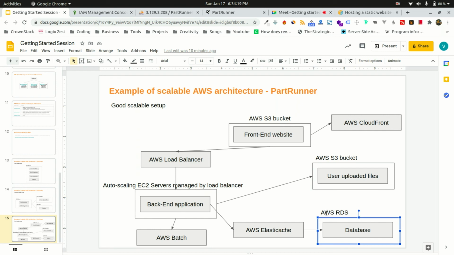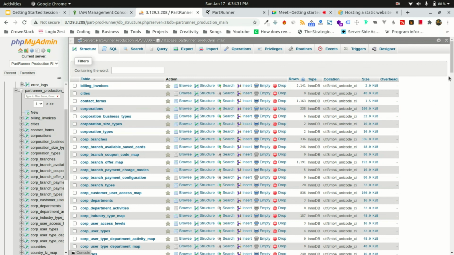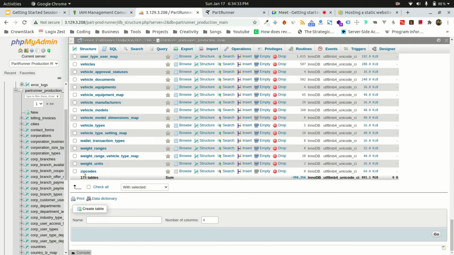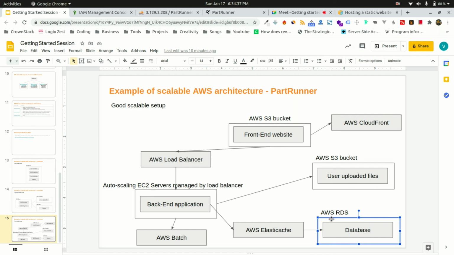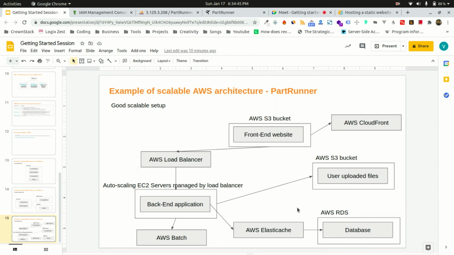For this particular project, if you see the number of tables that we have, just a second, in this project we have 175 tables. So whenever we are querying the database, a lot of cost comes from RDS, because we are using Amazon RDS compute power to run those queries.